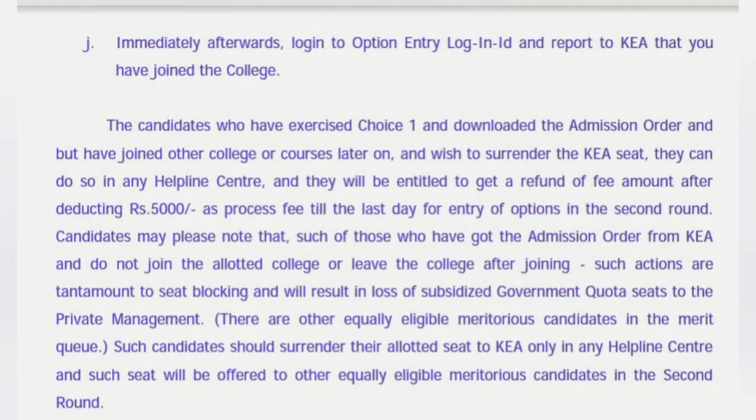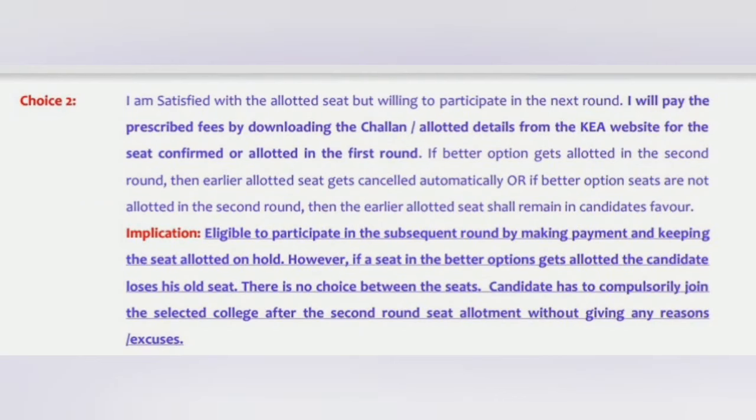So you will only lose 5,000, and you can get the refund before the option entry completion of the second round. Then you can join any other college you want through MAT, CAT, or even management quota, wherever you want, right? You will get all the money back from the choice one fees, but only 5,000 will not be given back. Now going to the second choice, right?